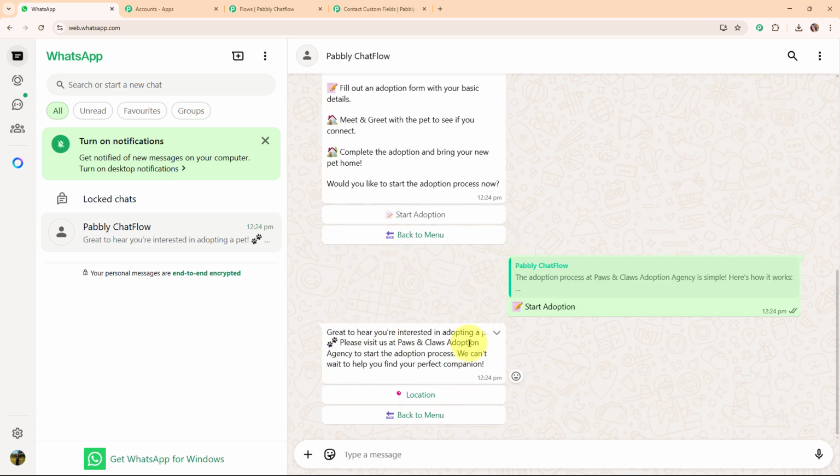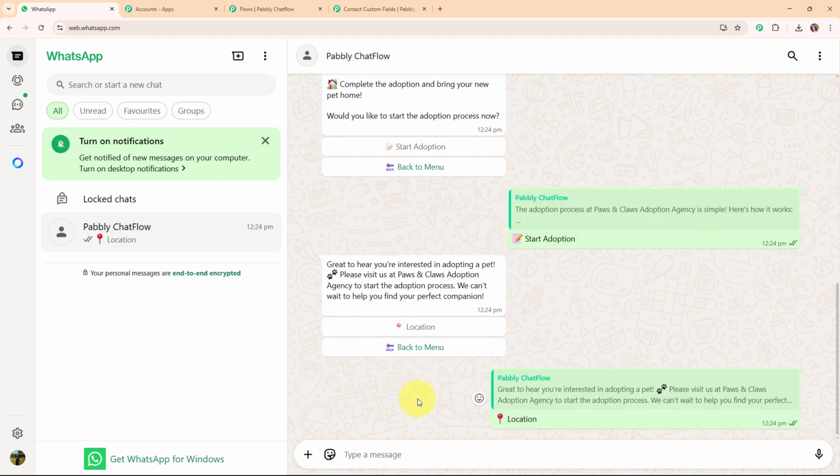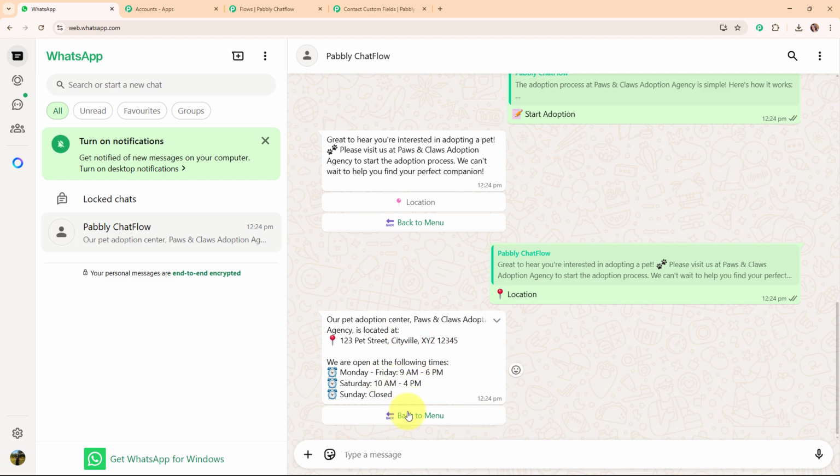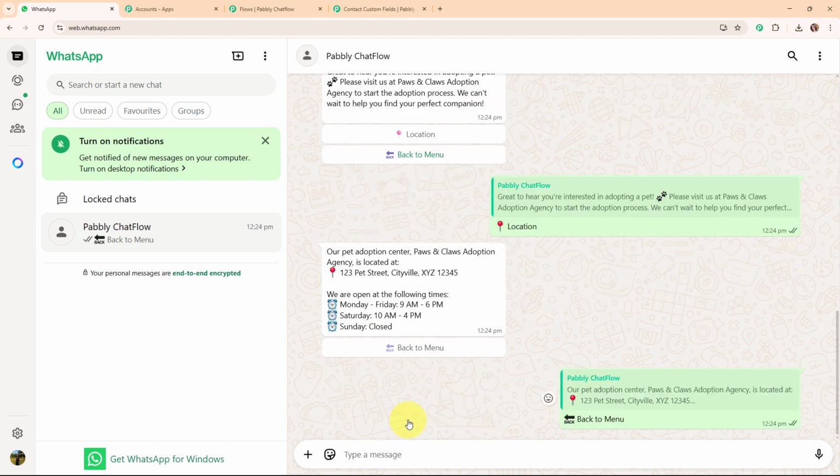And then it says, great to hear you are interested in adopting a pet. Please visit us to start the adoption process. We can't wait to help you find your perfect companion. And then we have received the option of location or back to menu. So I'm going to select location. And here we have received the location details with the option of back to menu.